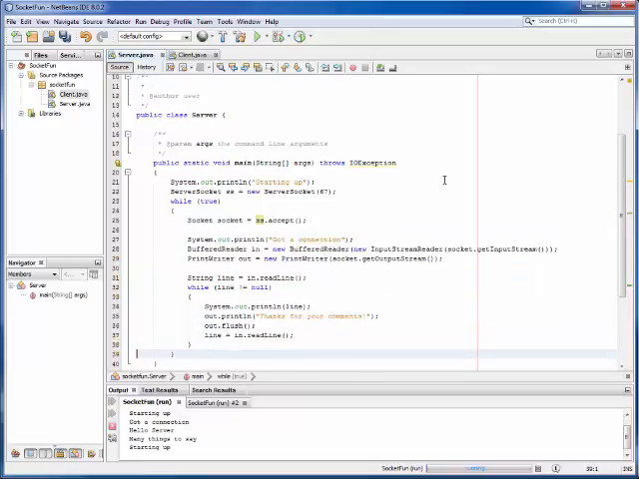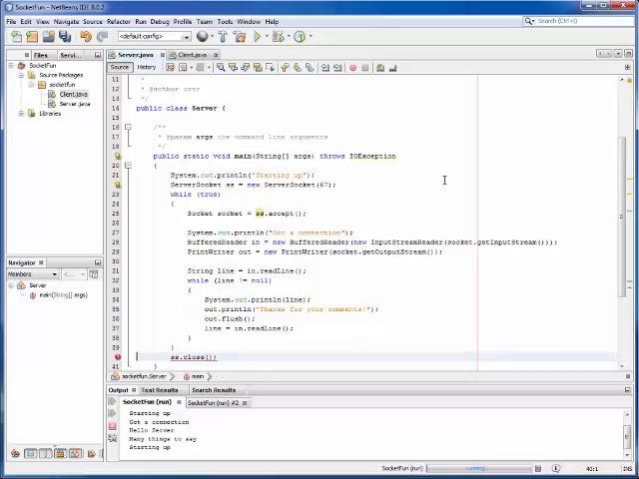But I don't want to close it here. I need to kick that outside of here as well. So while true, I'll actually never get to this line of code. I'm actually going to comment out this line of code.